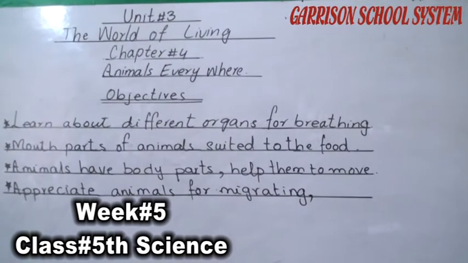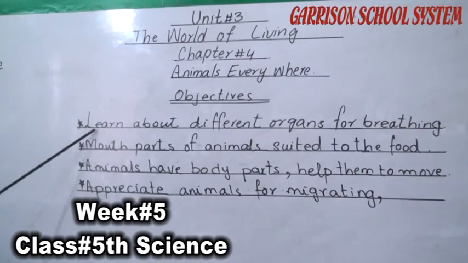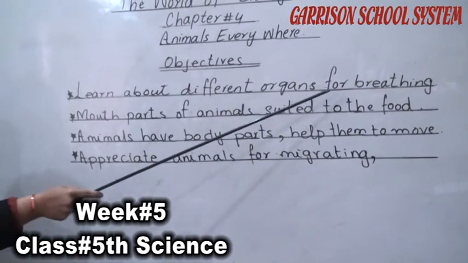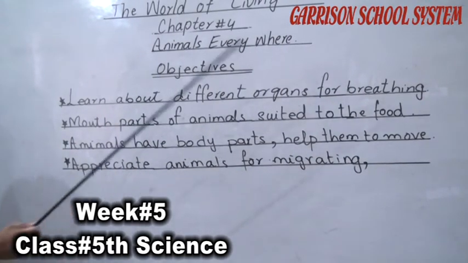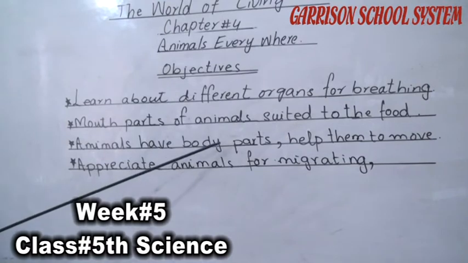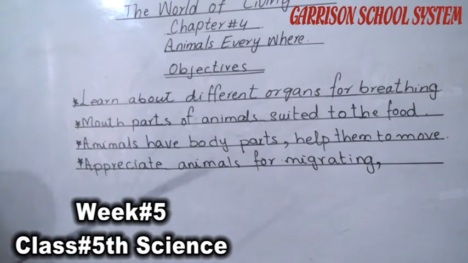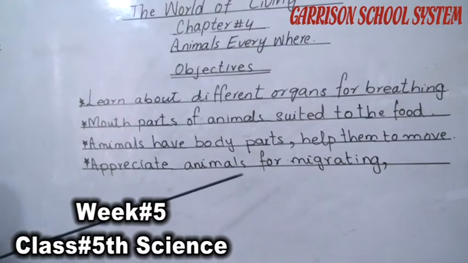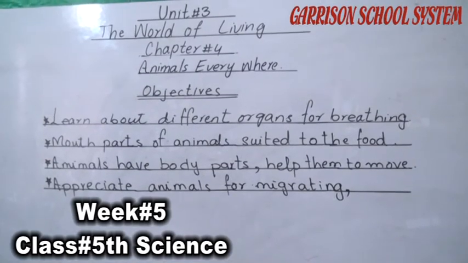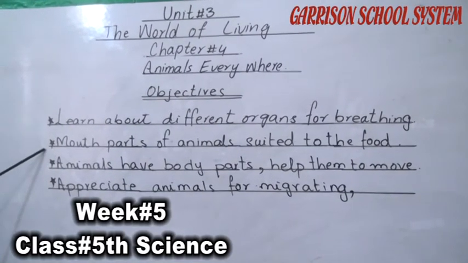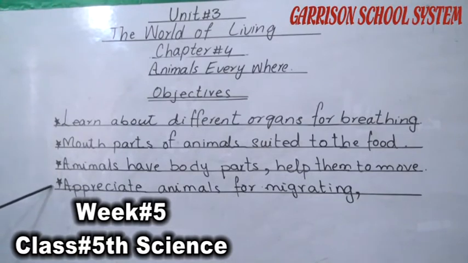The objectives of our chapter are to learn about the different organs for breathing, mouth parts of animals suited to the food, body parts which help animals to move, and to appreciate animals for migrating or for their survival. Today we will just discuss our 2 objectives, and the next 2 objectives we will discuss in our next lecture. So you have to be active for the next lecture.